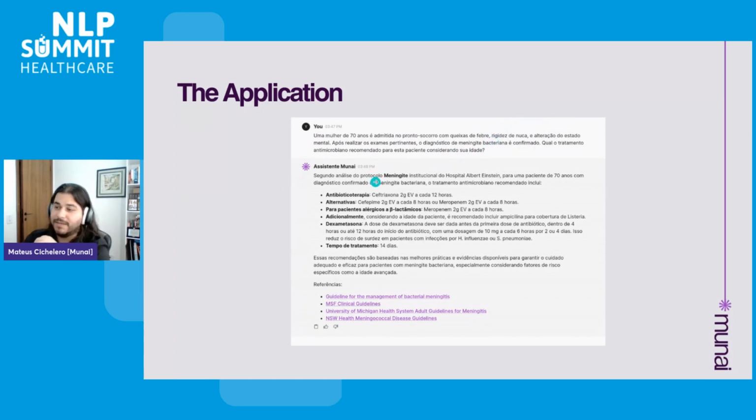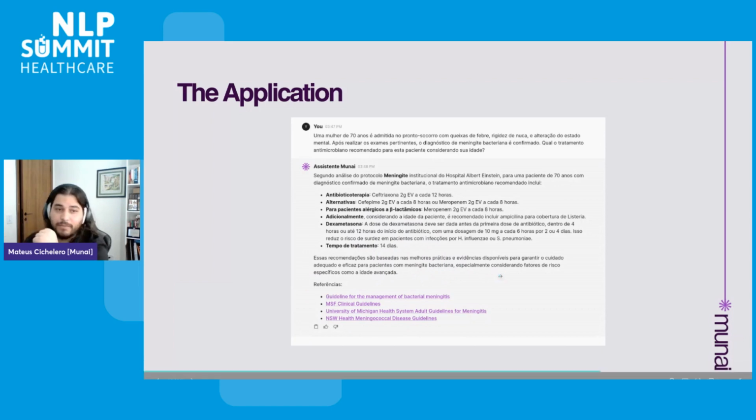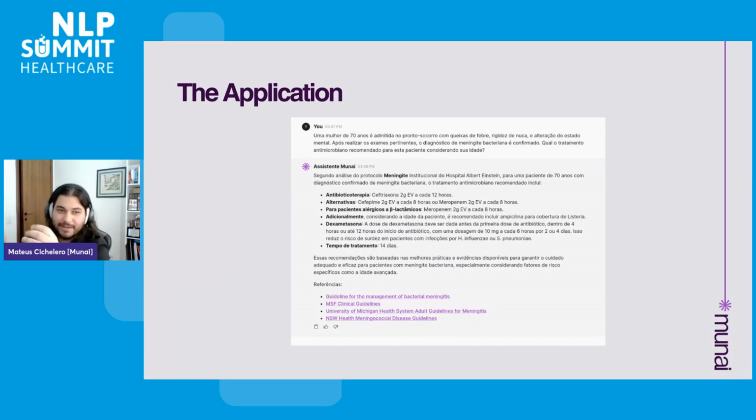So the assistant basically says that it's based on its response on the meningitis specific guidelines from Albert Einstein hospitals, and it brings all the different antibiotics alternatives in case of allergies, and also the length of treatment and the reference that the guidelines are based on. So that is just an example of how those answers are brought to the clinical staff and physicians.